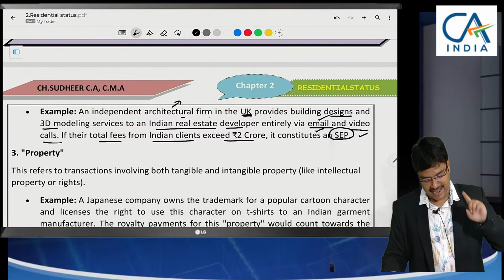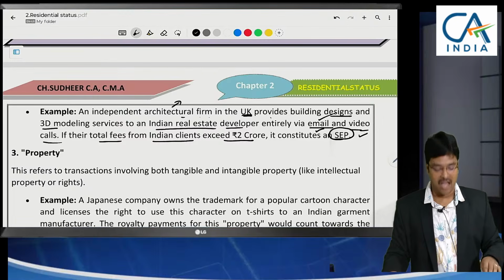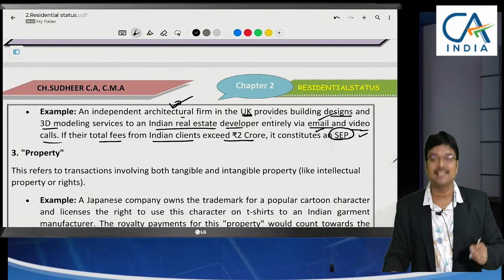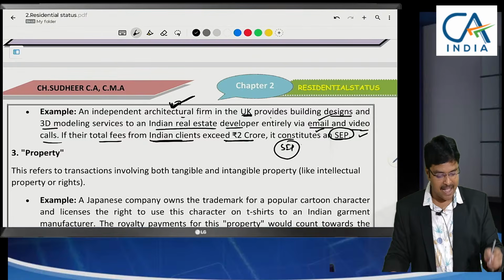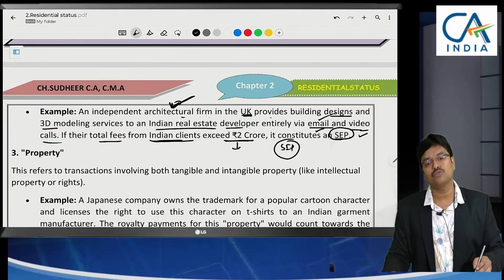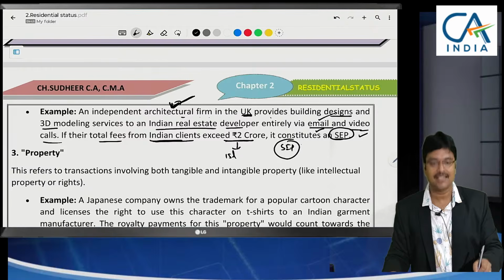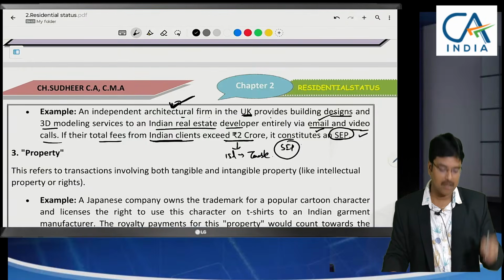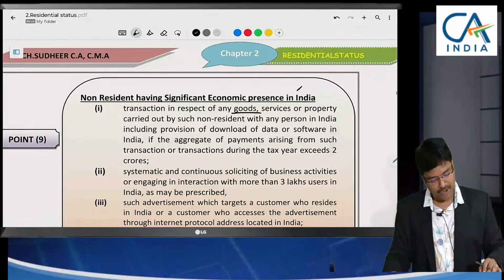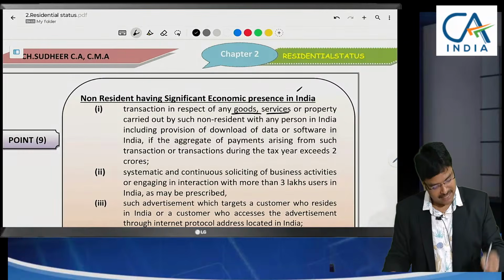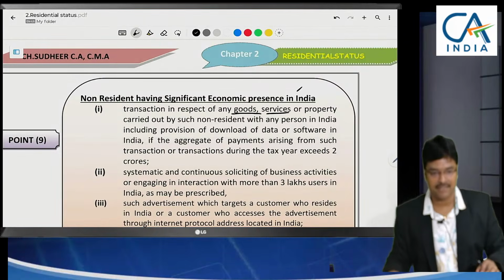If that entire turnover of that architect during the tax year provided to Indian clients exceeds 2 crores, then that architect will be said to have economic presence in India, and if the profit is 15 lakhs earned after expenses, then this 15 lakhs will be taxable. Am I clear? Now, for every point I have given an example. Goods have been completed, services have been completed.